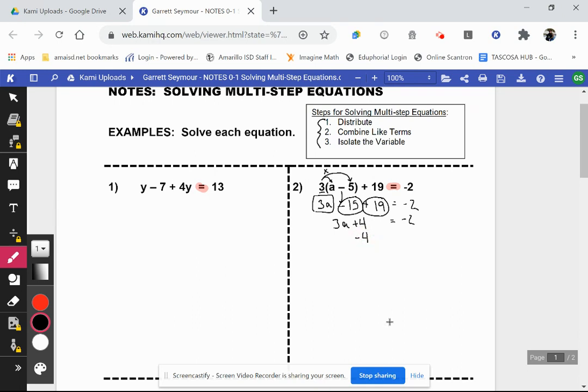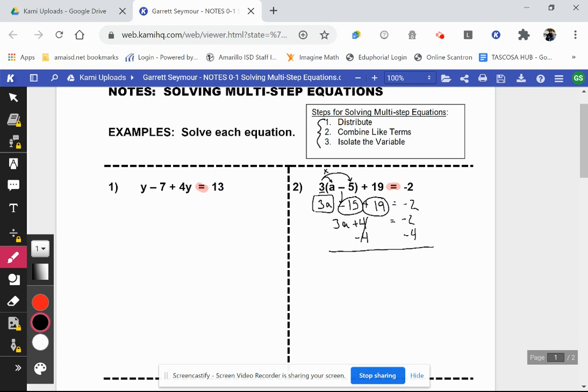Now remember, this is an equation, so both sides have to be equal. They have to remain the same value. Even though the numbers might change, the value is still the same. So if I take away 4 from this side, then I have to take away 4 from that side as well. So +4 minus 4 goes to 0.